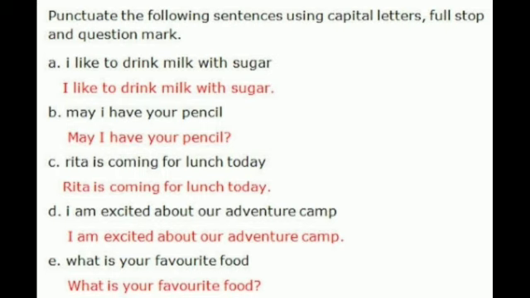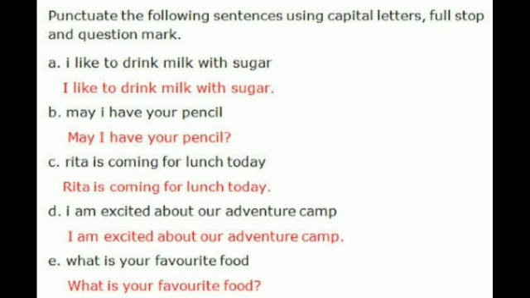Then: May I have your pencil? Here M is capital for May, I is capital, and after pencil a question mark is added. Then: Rita is coming for lunch today. Here in Rita, R is capital and after completing the sentence a full stop is added. Again: I am excited about your adventure camp.